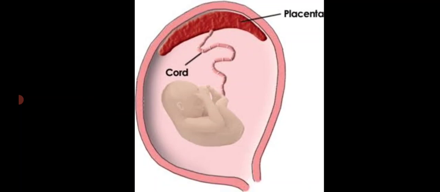So placenta is the intimate connection between the fetus and the uterine wall of the mother for the exchange of nutrients. The main function of the placenta is the exchange of nutrients from the mother to the fetus, the exchange of respiratory gases, and also the elimination of waste products from the fetus. These are the important functions of the placenta. So placentation means formation of the placenta, which connects the fetus and the uterine wall of the mother for exchange of nutrients.